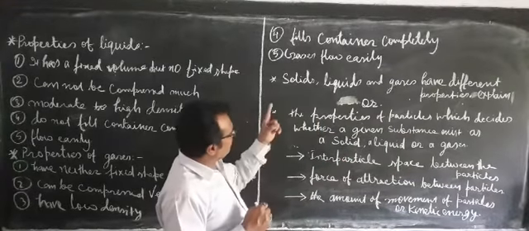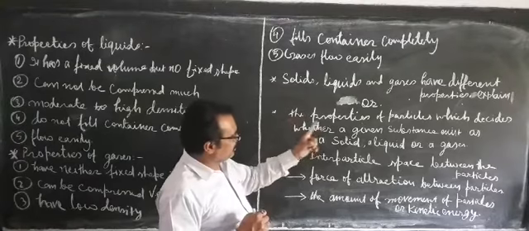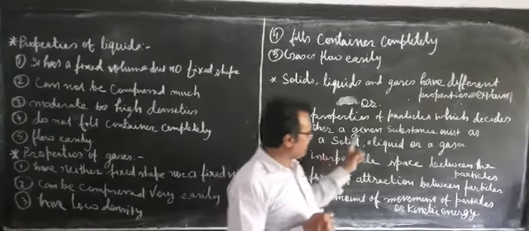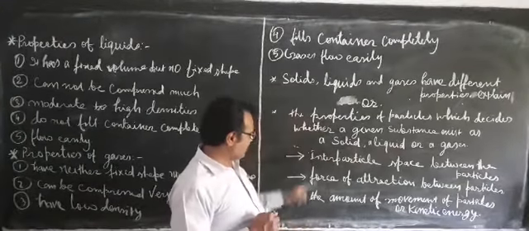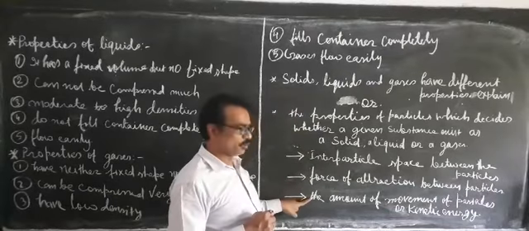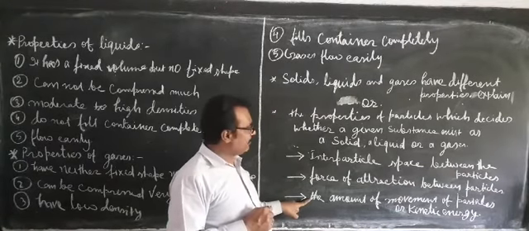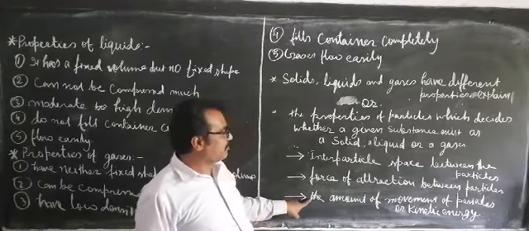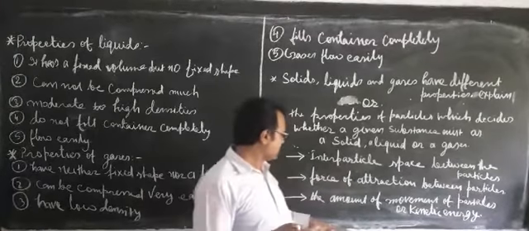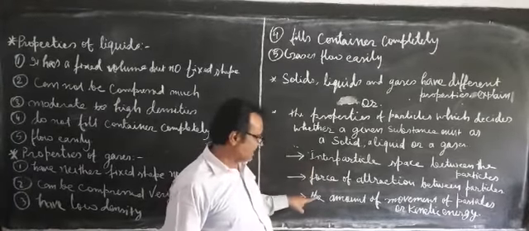So whether the given substance will exist as solid, liquid or gas depends on these three factors together. Whenever you are asked to decide whether a given substance will be solid, liquid or gas, you have to consider these three factors.